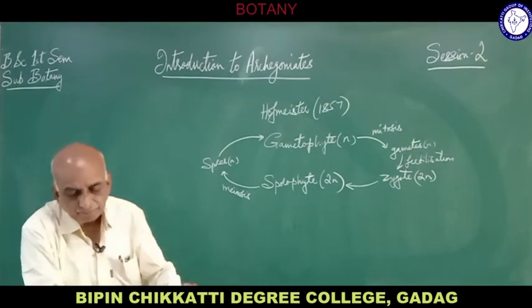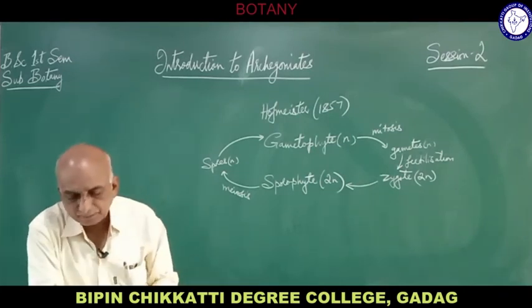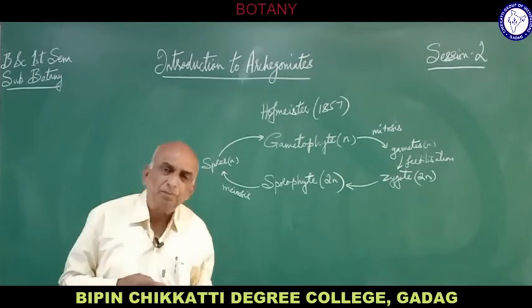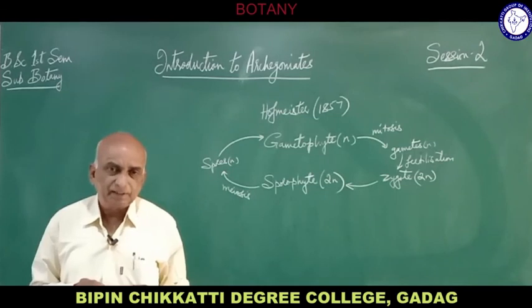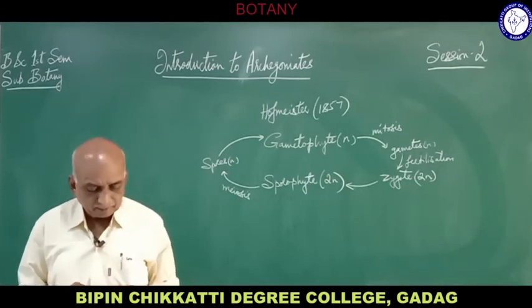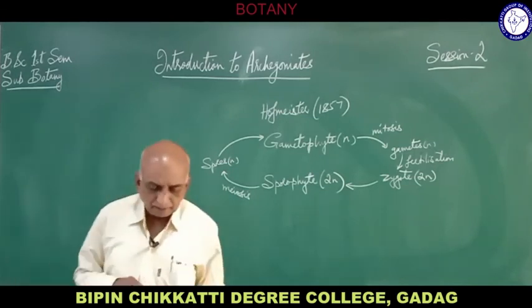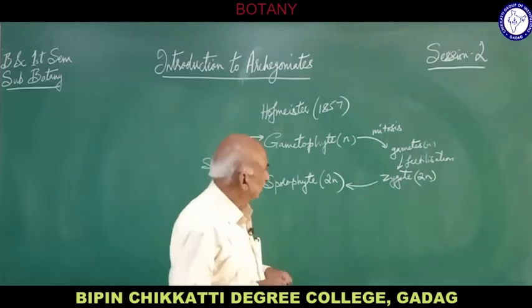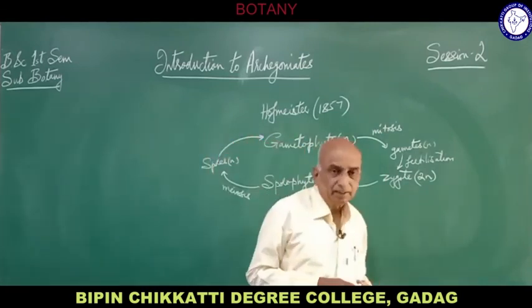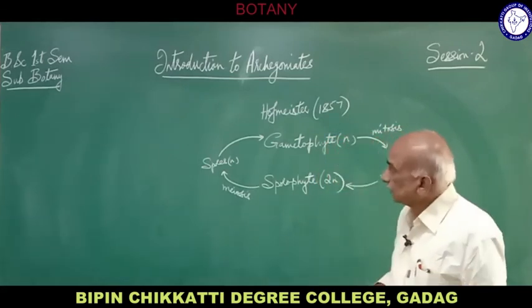So bryophytes are one group of archegoniates which exhibit this relationship of the sporophyte and gametophyte. So that is about the introduction to the archegoniates.